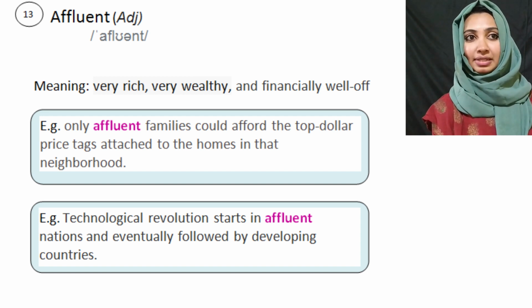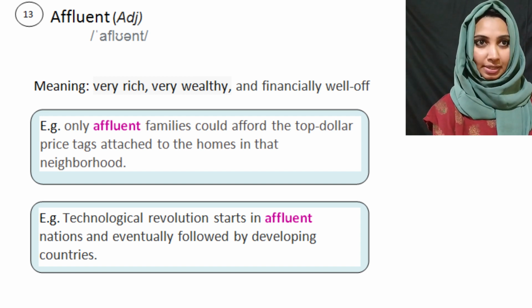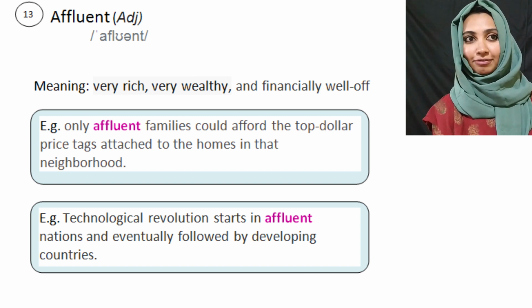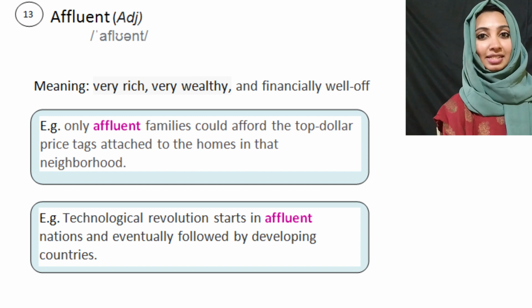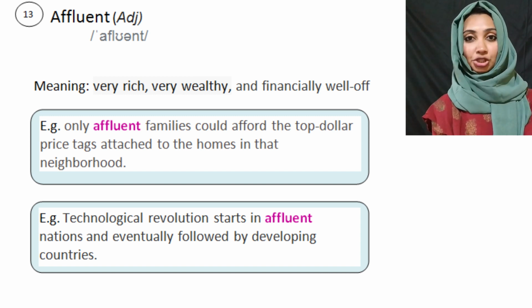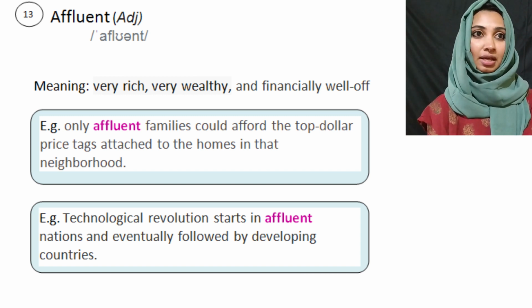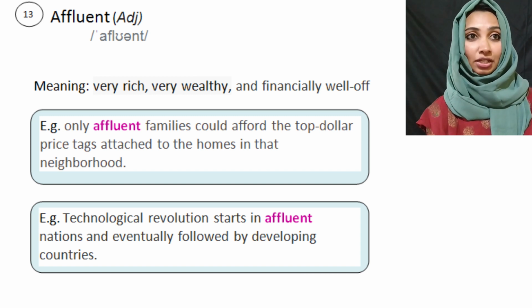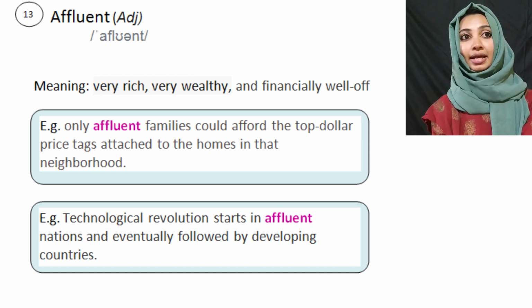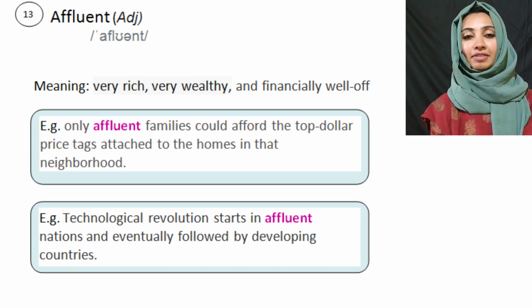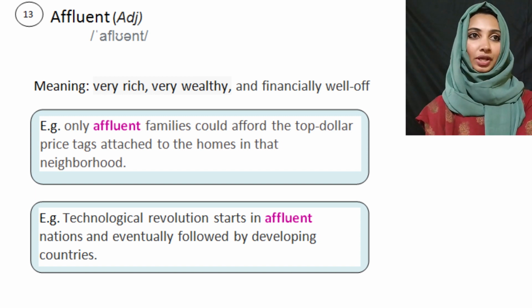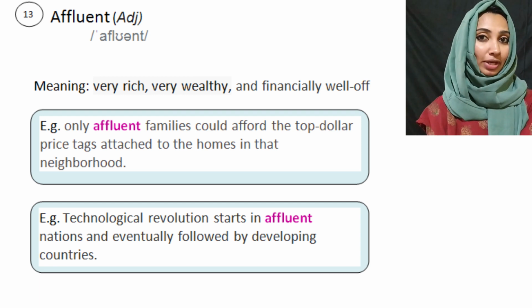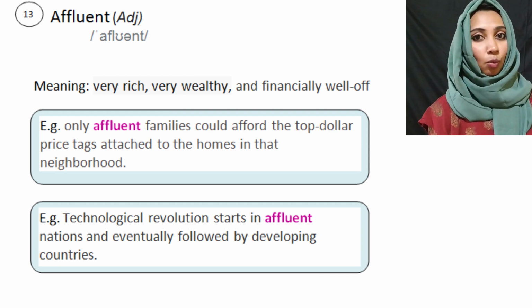Technological revolution starts in affluent nations and is eventually followed by developing countries. Affluent nations means developed nations, or rich nations, or wealthy nations. Okay, so technological revolutions start in affluent nations and eventually it is followed by developing countries. So remember the term affluent instead of rich or wealthy.